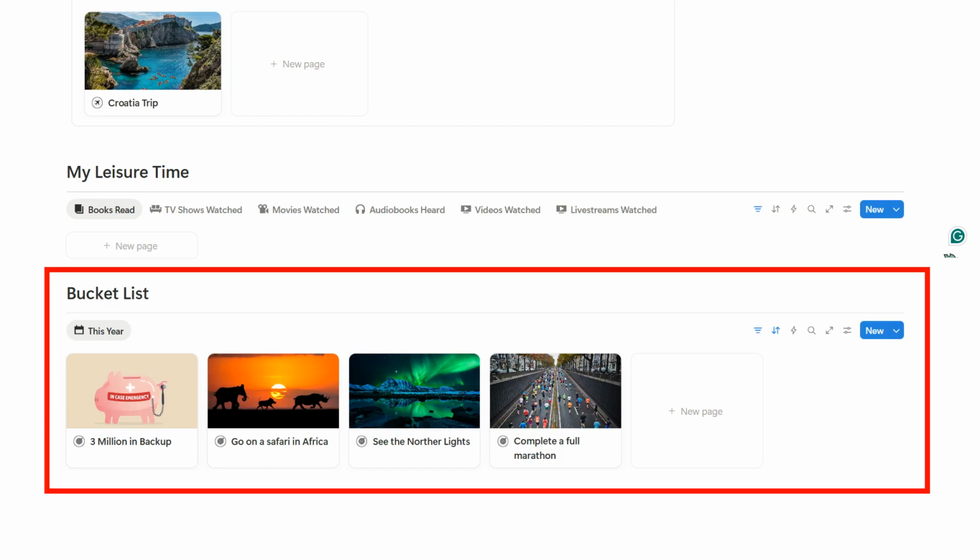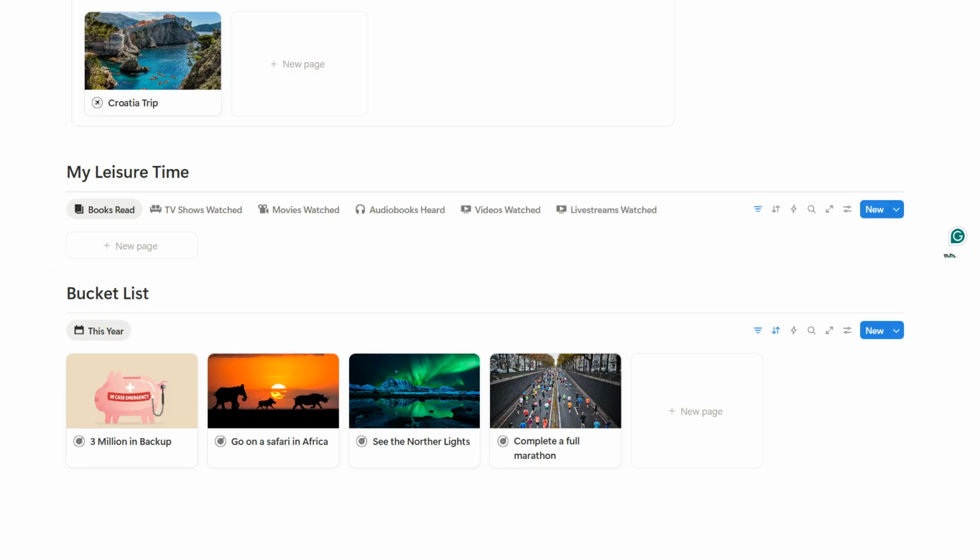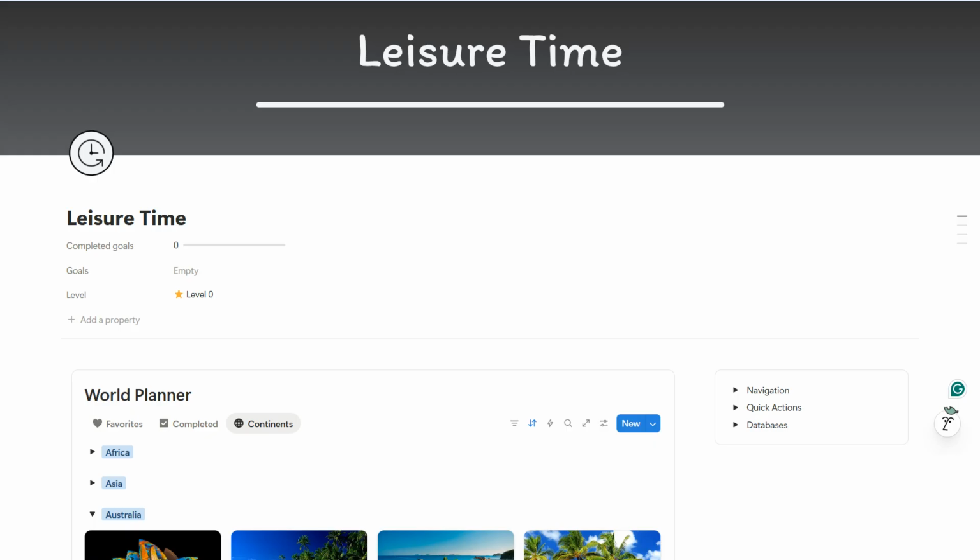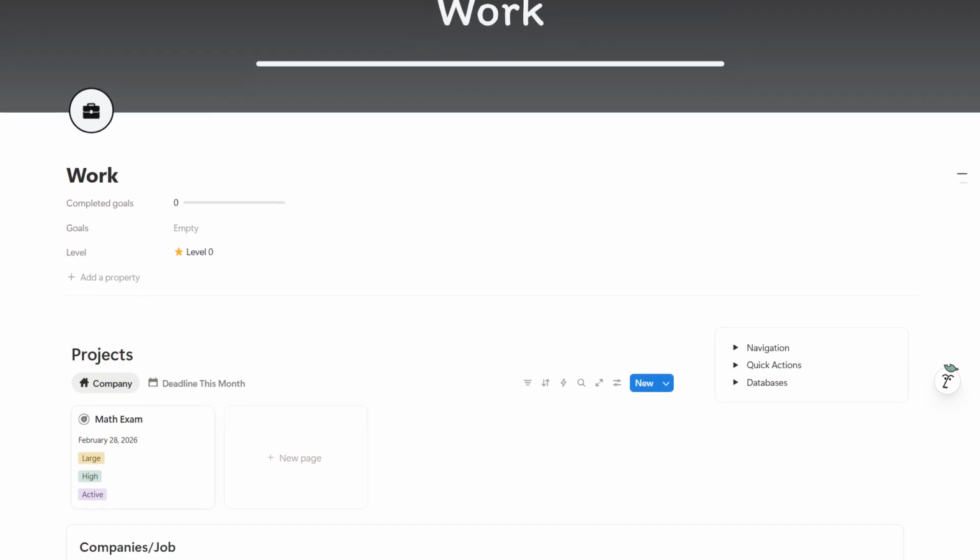The Bucket List section is where you define experiences or goals you want to achieve during your lifetime. The system includes views such as this year, allowing you to focus on the experiences you want to accomplish in the near future. The purpose of this life zone is to ensure that your life is not only productive, but also meaningful and enjoyable. By tracking experiences, travel plans, and entertainment, you create a record of the moments that make life memorable.